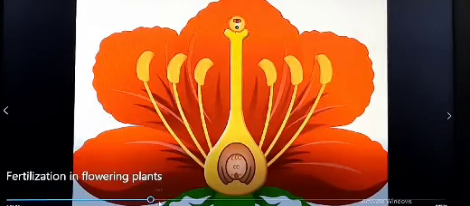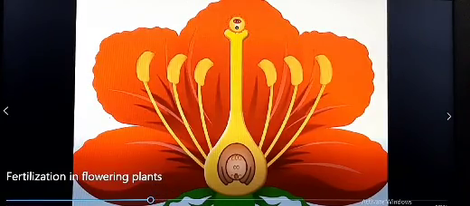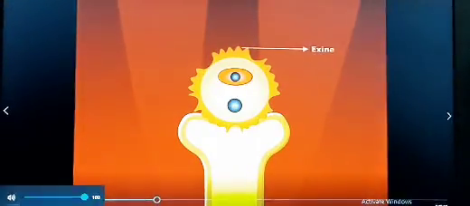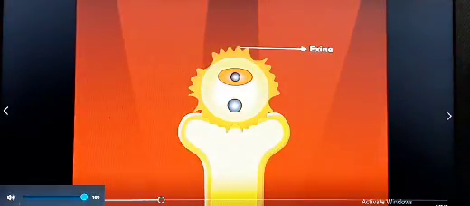The fusion of one male gamete with the egg is known as syngamy or first fertilization. The pollen grain has two layers. The outer layer is known as exine and it is made up of